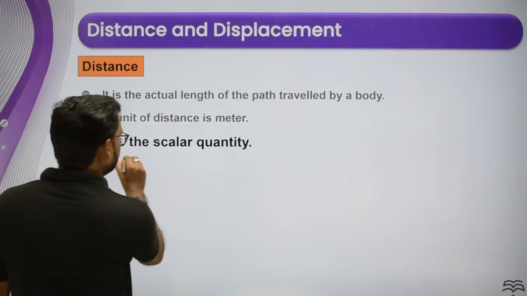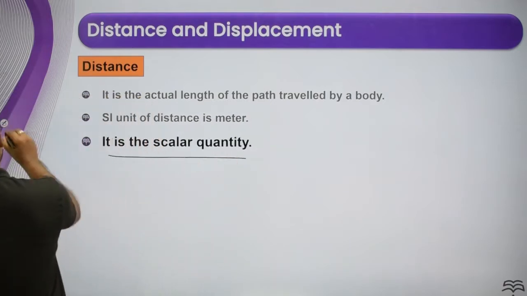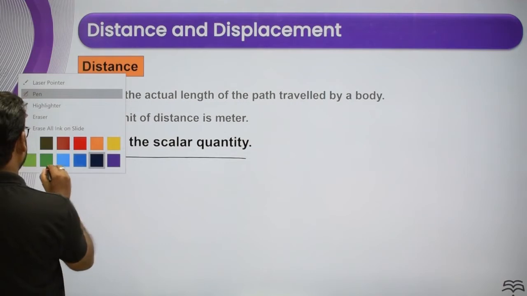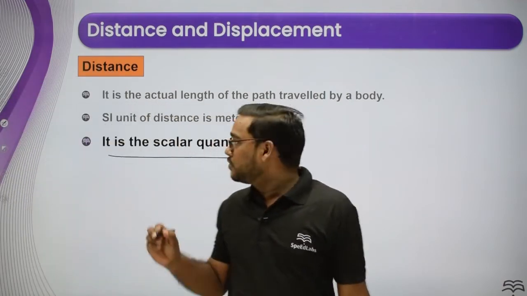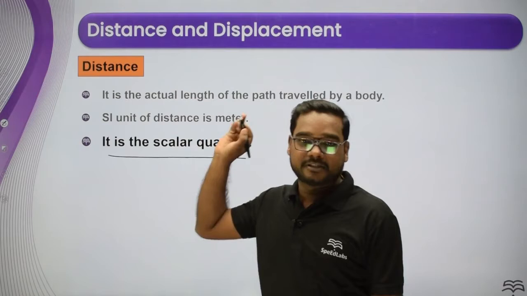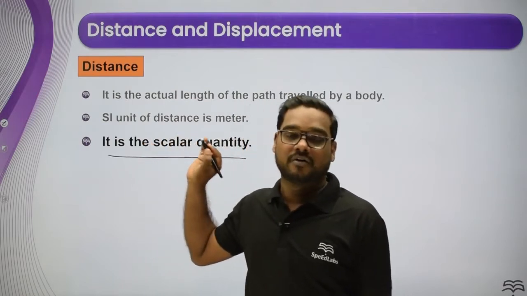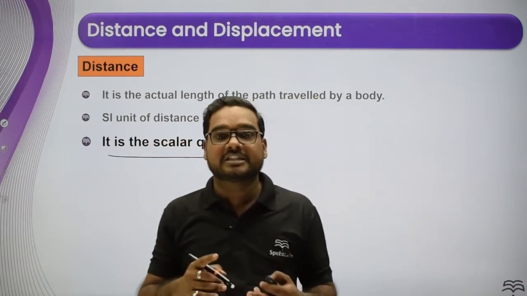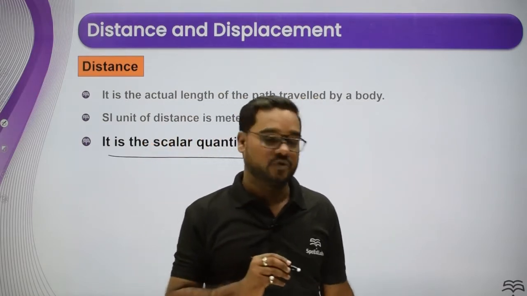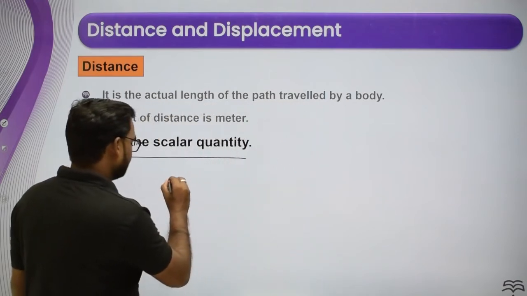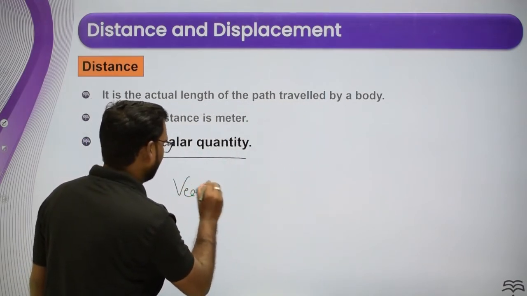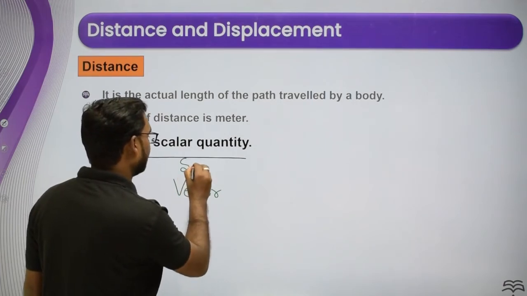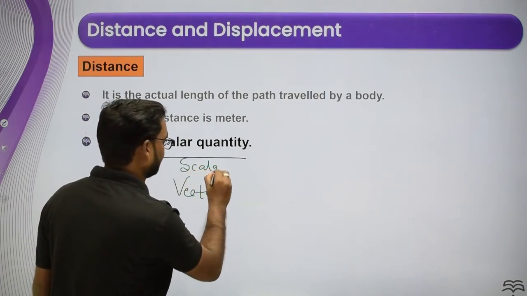It is a scalar quantity. What is the meaning of scalar quantity? Let us discuss. Before going to discuss whether distance and displacement are scalar or vector, let us discuss what a scalar is and what a vector is. Okay. So everyone try to understand. We have two physical quantities, scalar and vector.